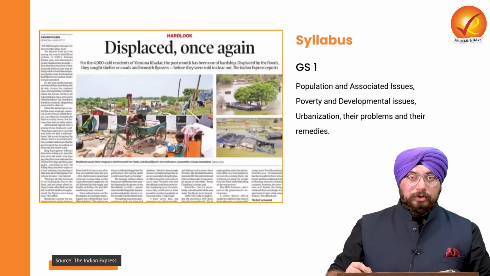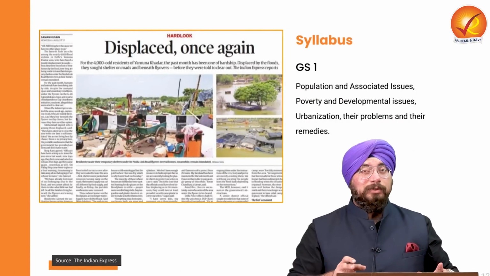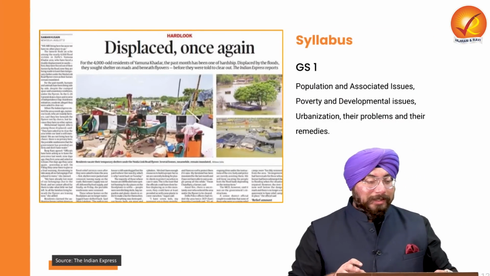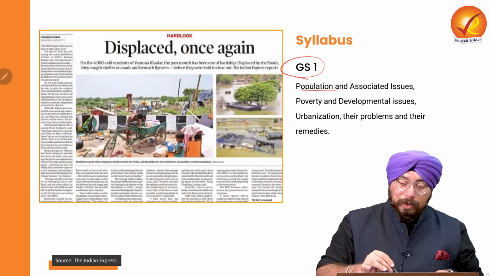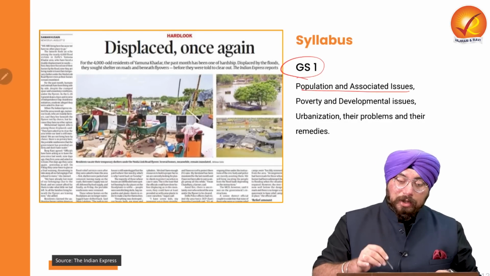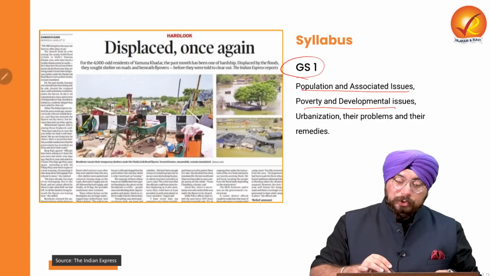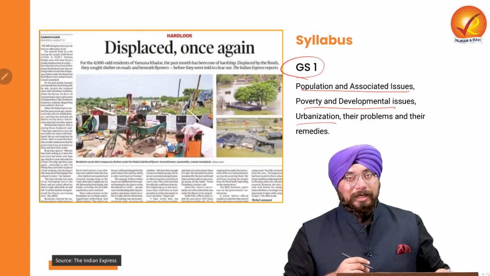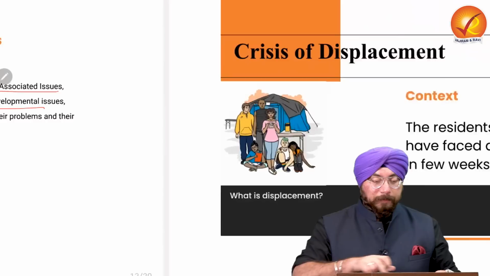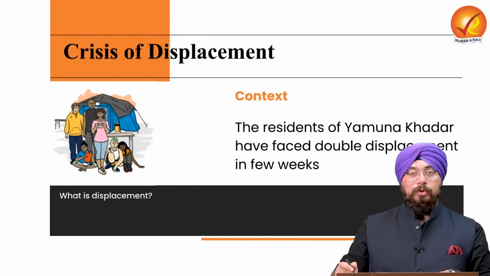Now coming to another topic which is related to the crisis of displacement. Now why is this displacement topic important for us? For our GS paper 1, where population and associated issues, poverty and developmental issues, and issues pertaining to urbanization are mentioned, in this respect, displacement and the crisis related to it becomes important. Now, what is the current context?